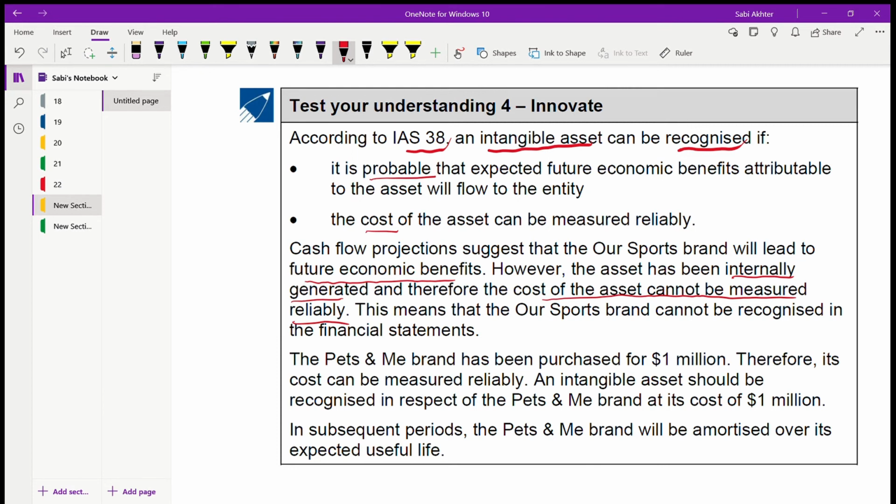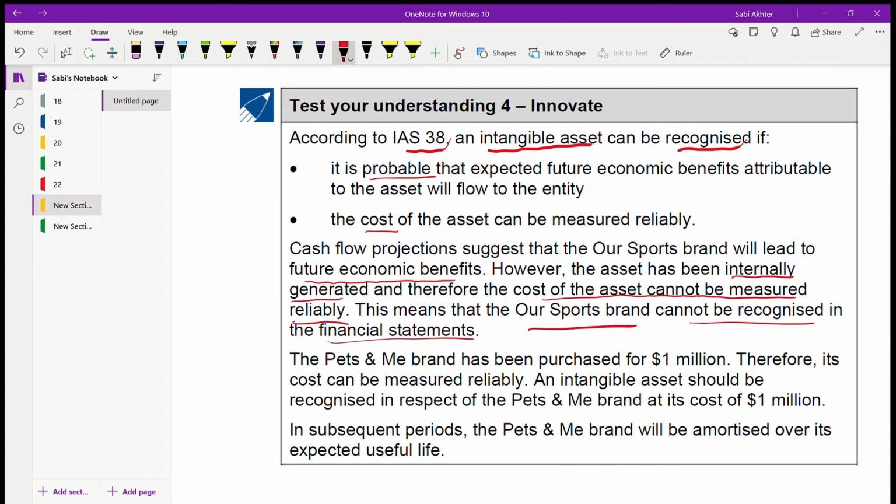You didn't purchase that brand from someone else. So in that case, cost cannot be measured reliably. You cannot put a cost to it. How can you say that my brand after 5 years is this price? You cannot say so reliably. This means that the Our Sports brand cannot be recognized in the financial statements. You see?